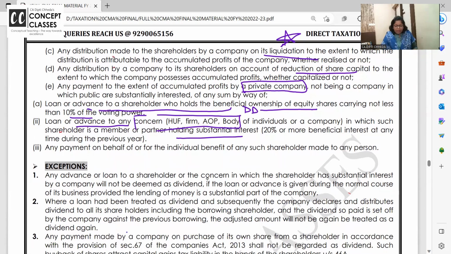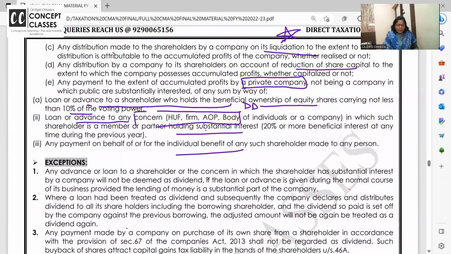Now see, these kinds of questions are asked in MCQs. A private company giving a loan to shareholders out of accumulated profit, directly or through any concern or through any third person, where the main beneficiary is the shareholder, is treated as deemed dividend in the hands of the shareholders, irrespective of the shareholder repaying the loan along with interest.